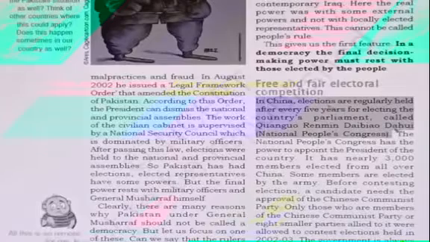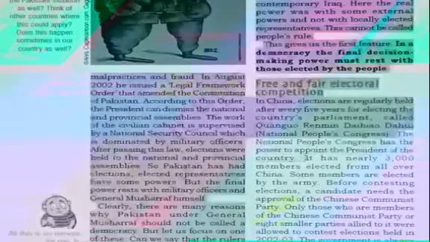The National People's Congress has the power to appoint the president of the country.